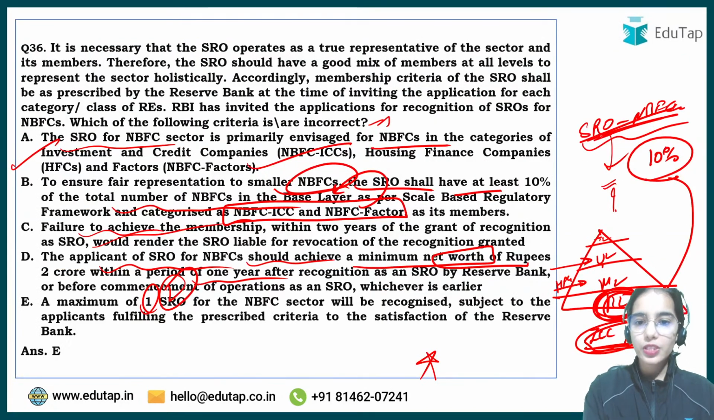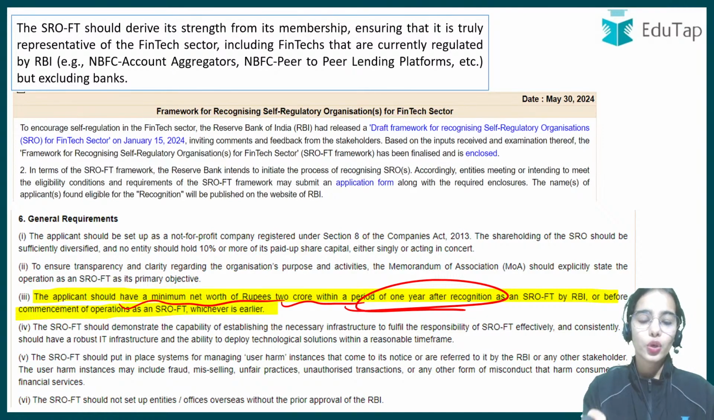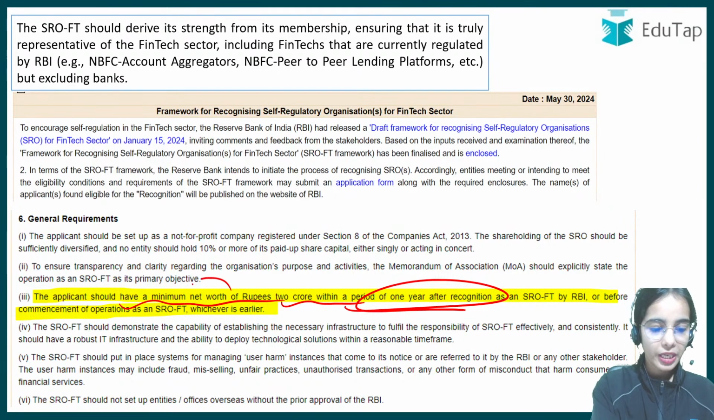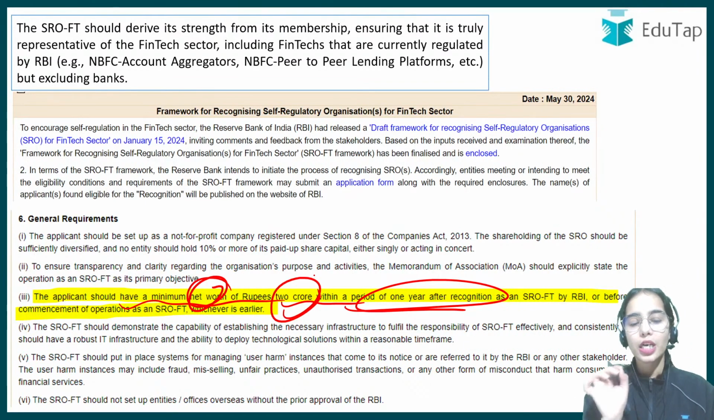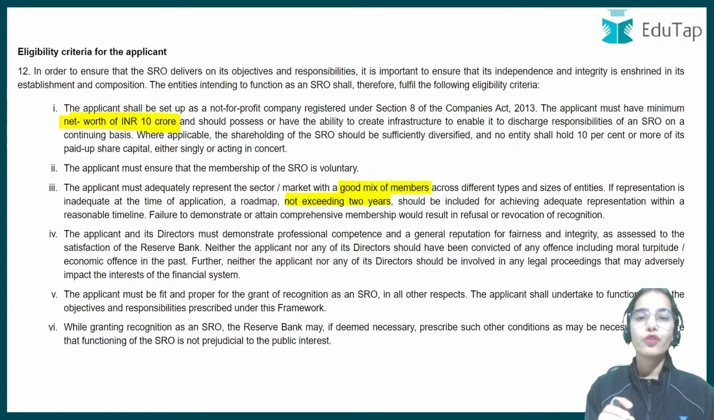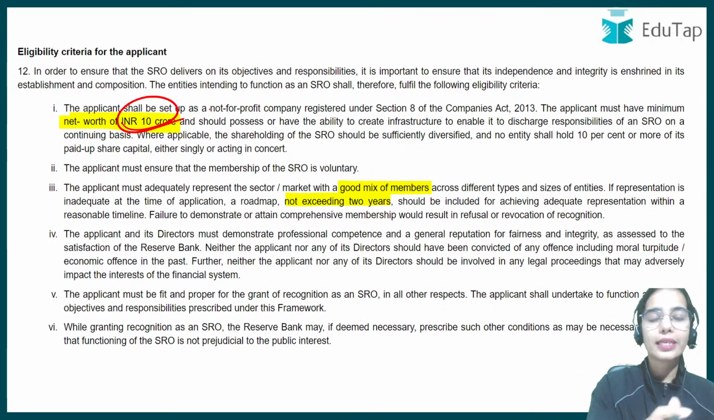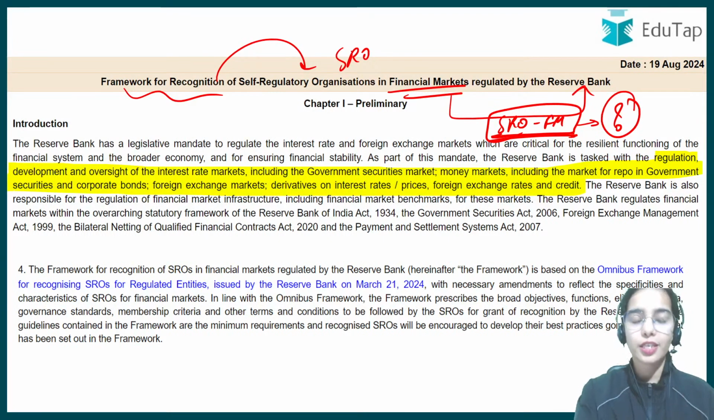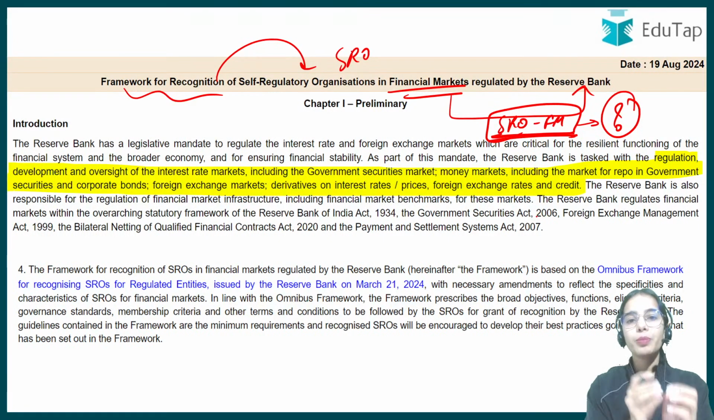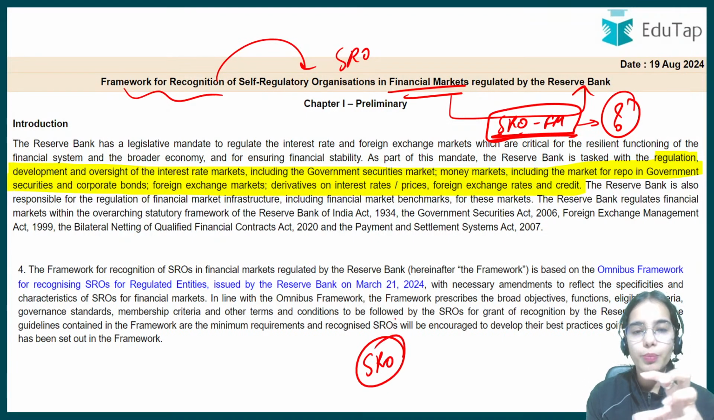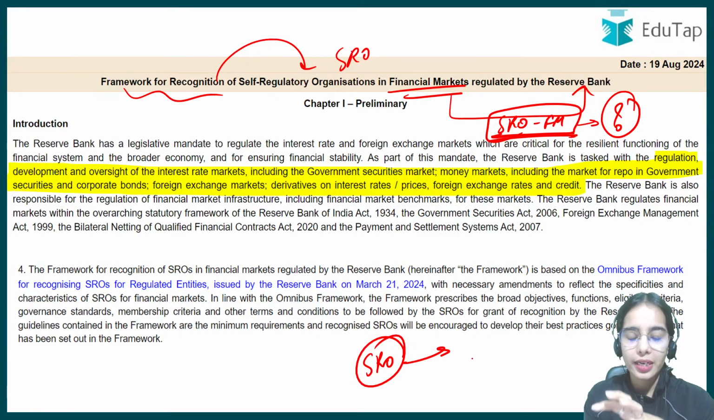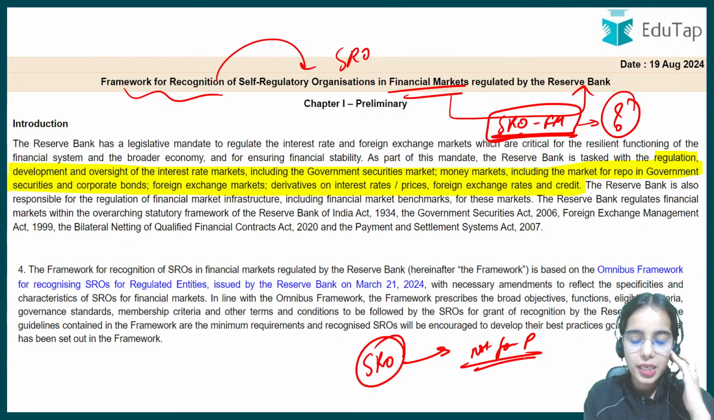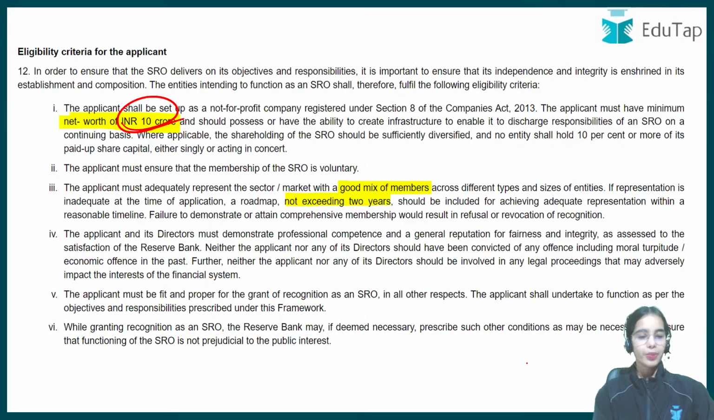So for the SRO FinTech, the minimum net worth that is required is rupees 2 crore. For the SRO NBFC also, the minimum net worth that is required is 2 crores. Okay, so the minimum net worth of SRO NBFC and SRO FinTech is 2 crores. But in the case of SRO for financial markets, the minimum net worth is said to be 10 crores. So if you want to become a SRO in the financial market, the minimum net worth that is required is 10 crores. Now, should SROs be a profit making company or a not for profit company? SROs in any of the categories should be not for profit companies under section 8 of the Companies Act. Okay, so this is the basic idea.